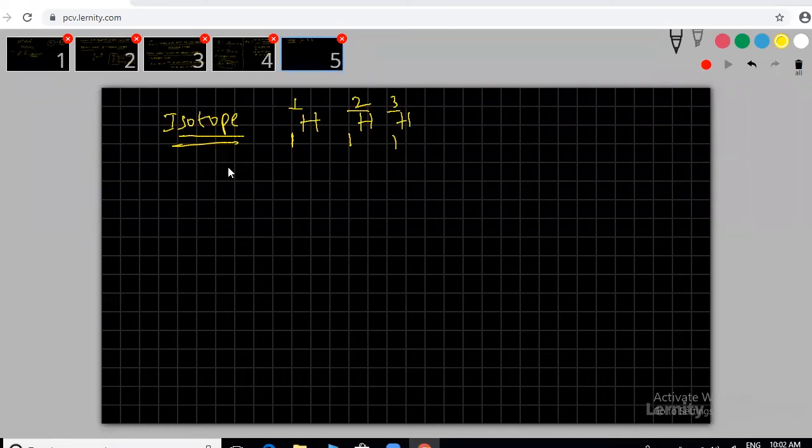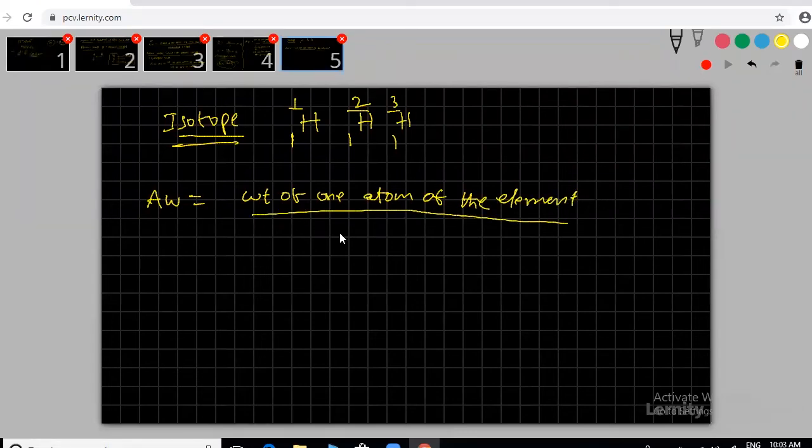Now we can solve with the same formula. The atomic weight of an element equals the weight of one atom of the element by the weight of one atom of the oxygen 16 isotope into 16, so 1/16 will come up.